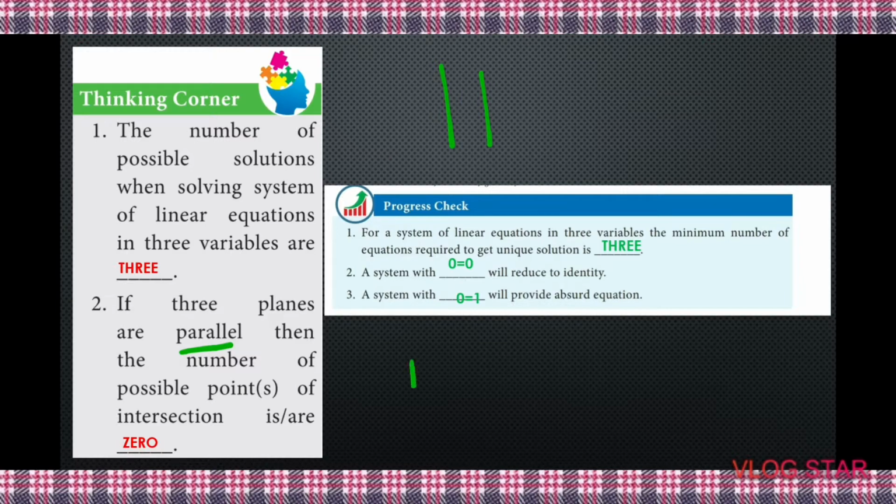So, if I draw parallel lines, parallel planes, there is no intersection at all. If there is no intersection, there is no point of intersection either. So, if the 3 planes are parallel, then the number of possible points of intersection is 0.